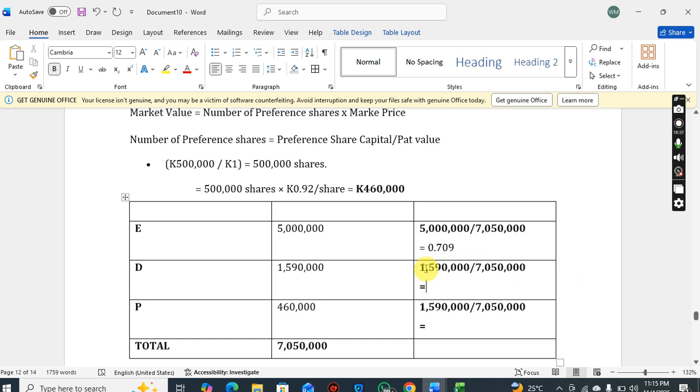So out of this 7,050,000, 70.9% is ordinary share capital, or equity.